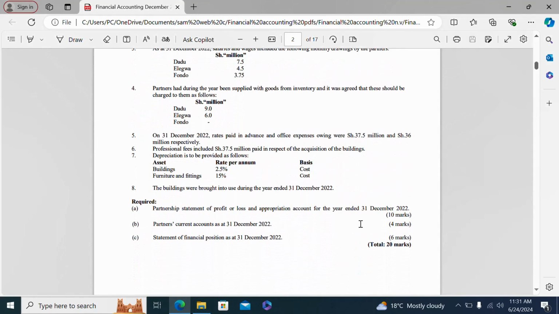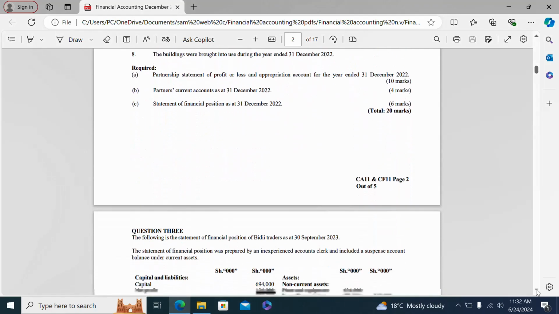Part A, a partnership statement of profit or loss and appropriation account for the year ended 31st December 2022. Part B, partners' current accounts as at 31st December 2022. And Part C, statement of financial position as at 31st December 2022.